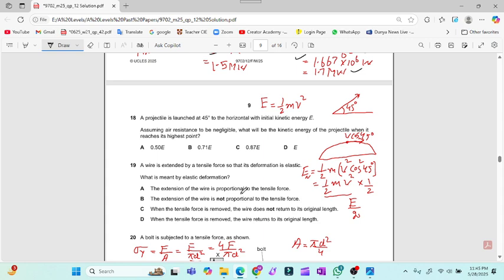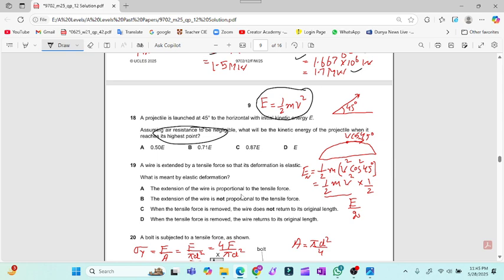Now question number 18, again the projectile question. There are two questions related to the projectile in this paper, so prepare that topic really well. A projectile is launched at 45 degrees to the horizontal with initial kinetic energy E. Assuming that air resistance is negligible, what is the kinetic energy of the projectile when it reaches its highest point?